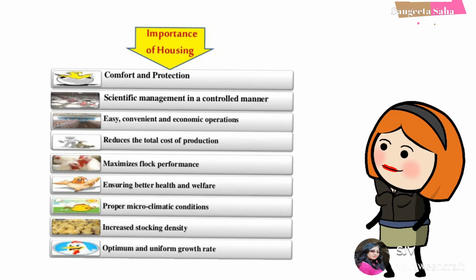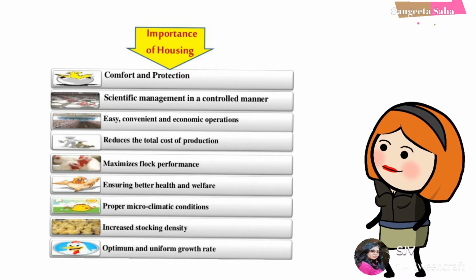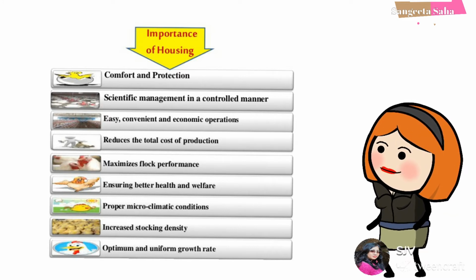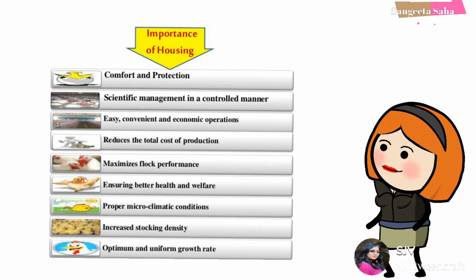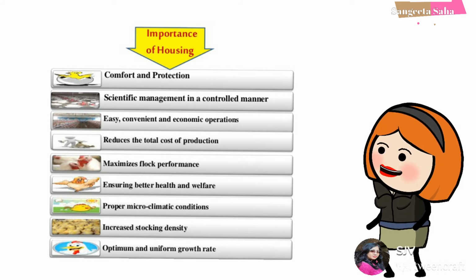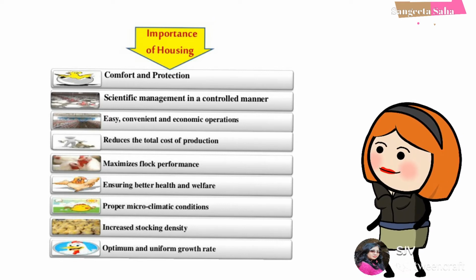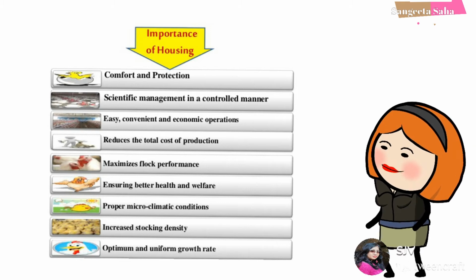Now before we discuss the different systems of poultry farming, let's first discuss the importance of the poultry housing system. The first thing that we get from this poultry housing system is that it ensures comfort as well as protection. Not only that, this is easy as well as convenient and reduces the total cost of production. Also, various scientific methods are implemented here, thereby ensuring better health and welfare.